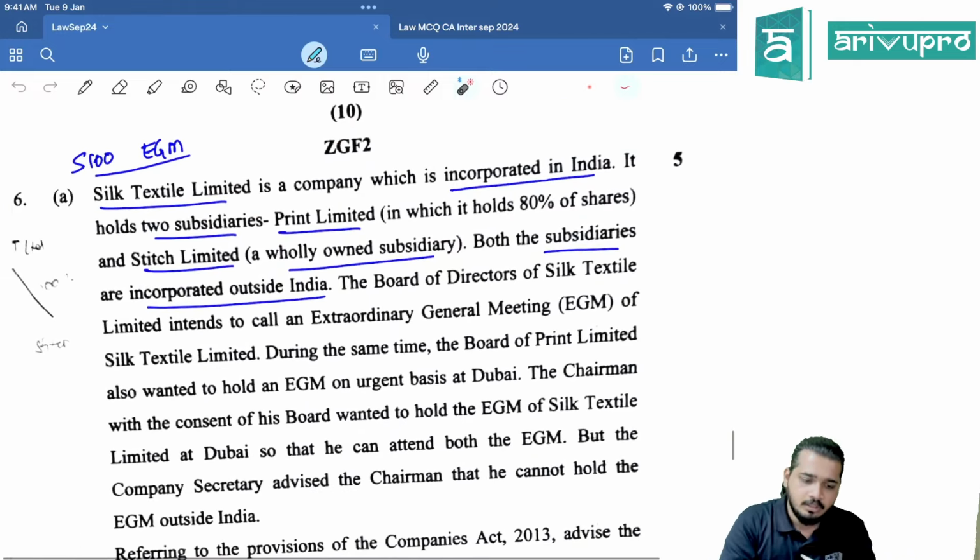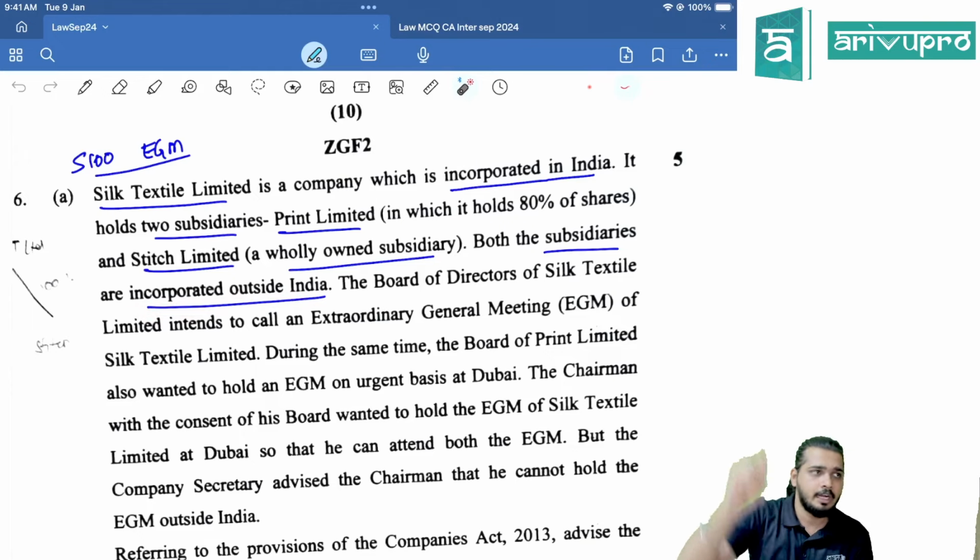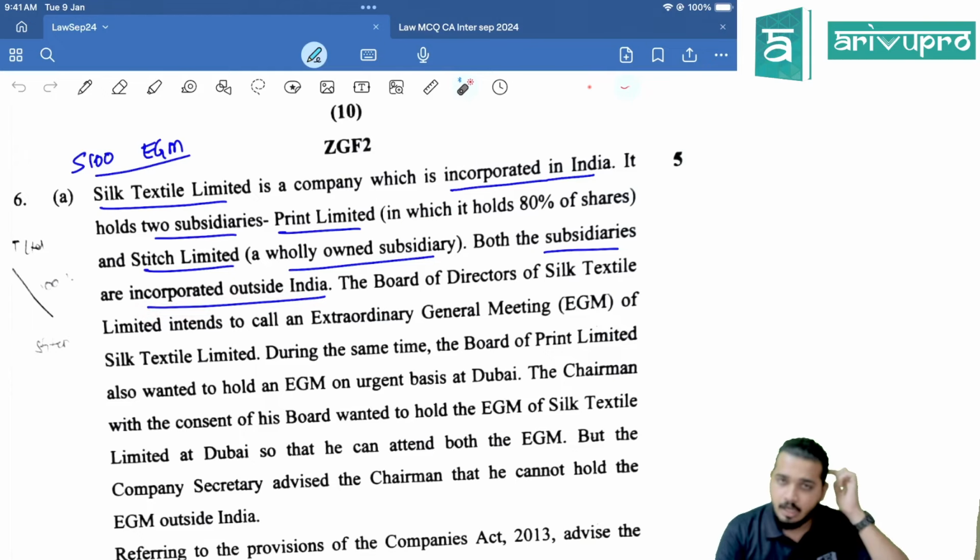Next, this is about EGM, right? Silk Textile Limited is a company which is incorporated in India. It holds 2 subsidiaries, Print and Stitch, which are wholly owned subsidiaries incorporated outside India. So the holding company is in India, and the WOS are outside India.